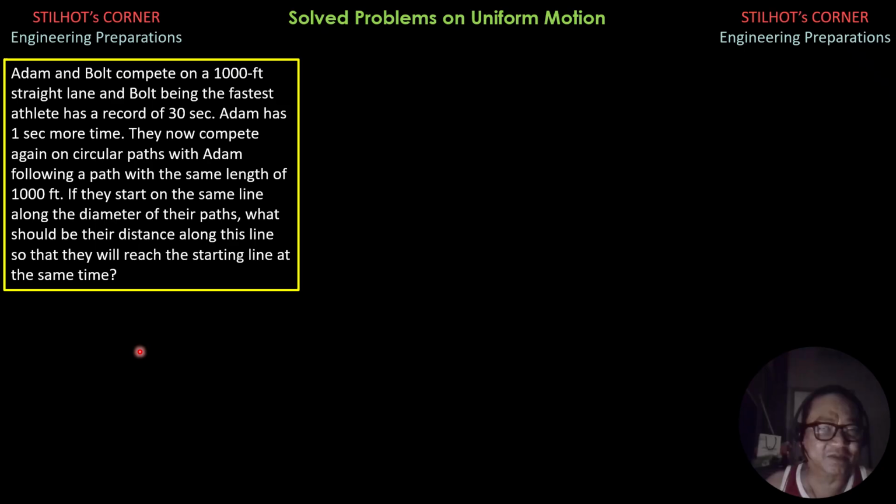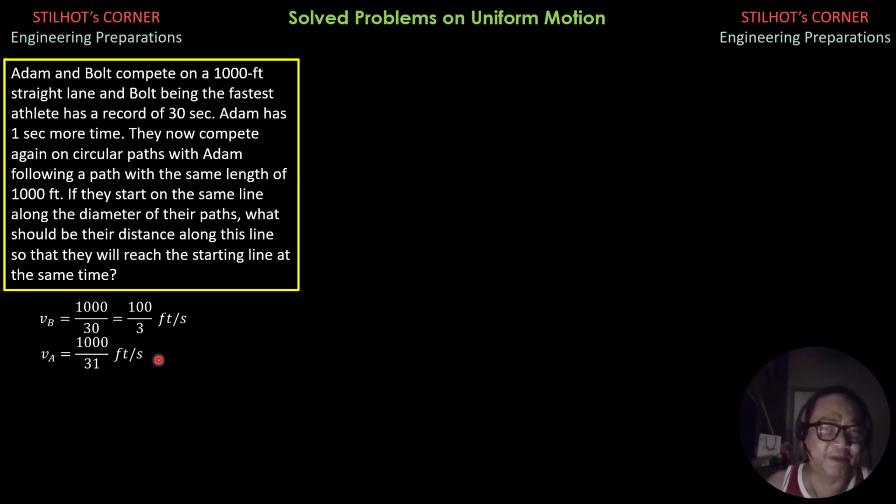So the speed of Bolt is 1000 over 30, while the speed of Adam, which is not important here, is 1000 over 31. So 1000 over 30 is 100 over 3 feet per second. That's the speed of Bolt. For Adam, it is 1000 over 31 feet per second, but this is not important.